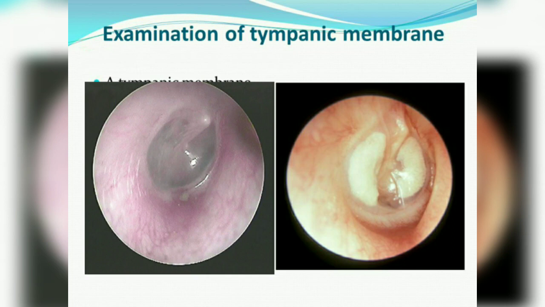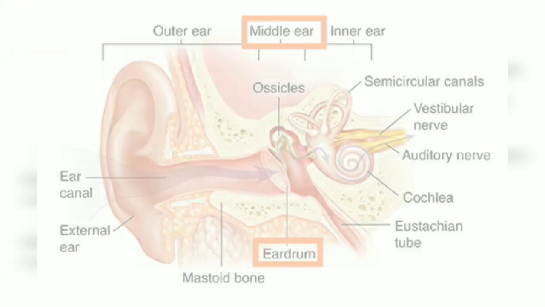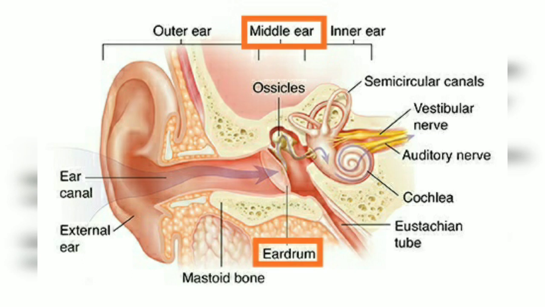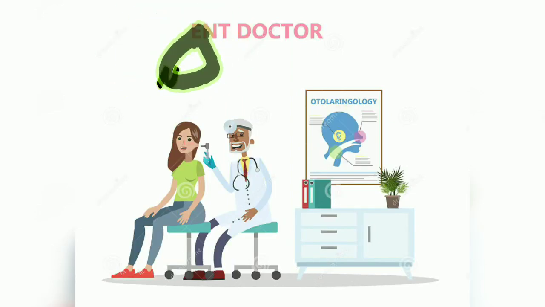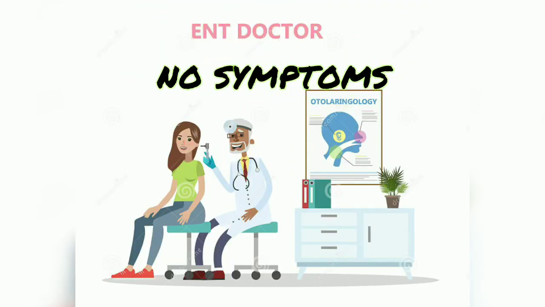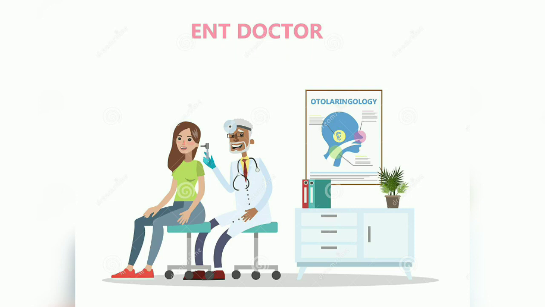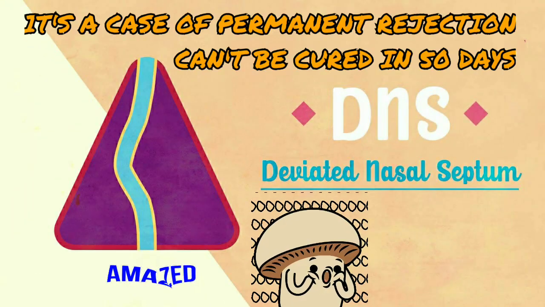Here is a picture which shows a tympanic membrane which is totally clear and a tympanic membrane with hyaline deposition over it. Hyaline deposition creates problems in the eardrum and middle ear. Tympanosclerosis doesn't show any kind of symptoms and it is advised to meet a doctor once every 2 years.